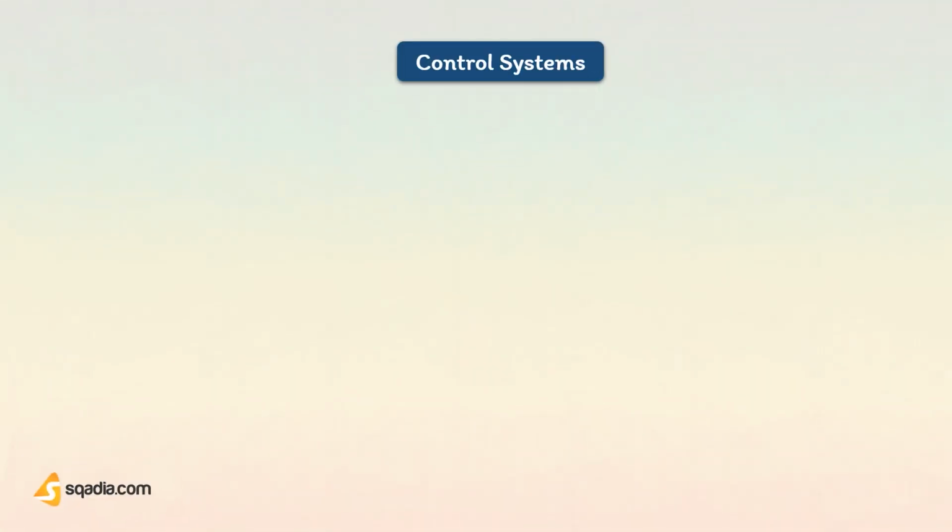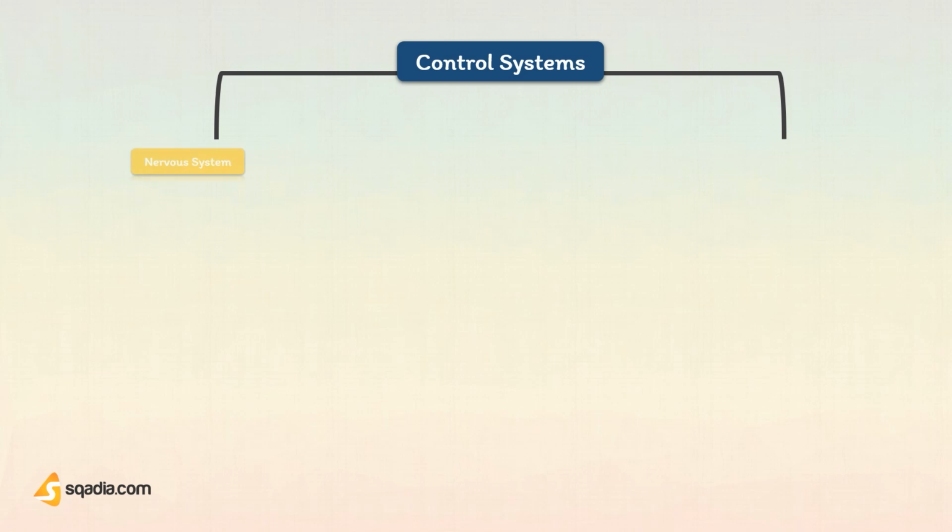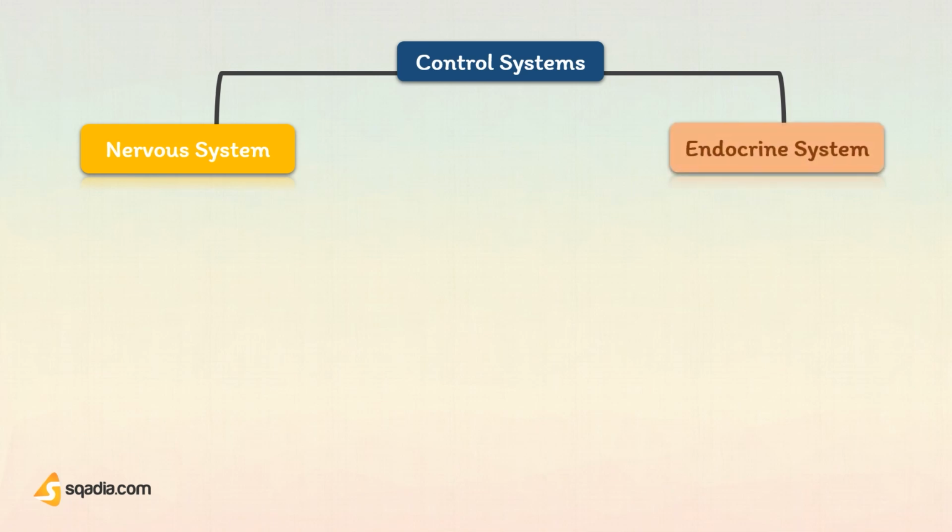Do you know about major control systems of our body? Well, you might know that the nervous system is one of the two major control systems of the body. And now we turn our attention to the other, that is endocrine system. These two systems interact with one another and regulate body functions.